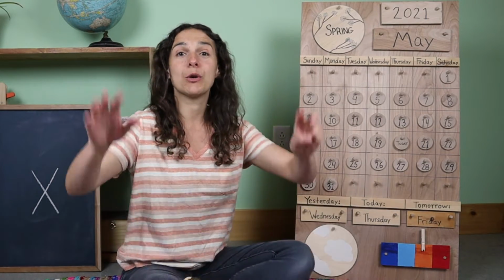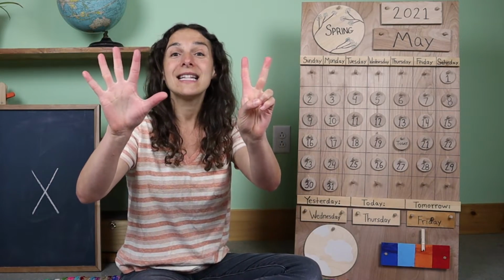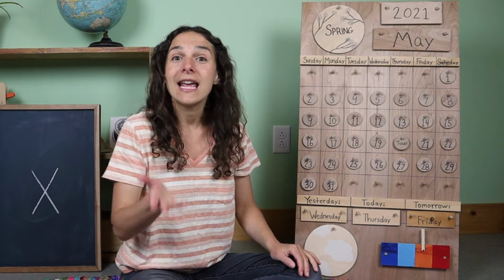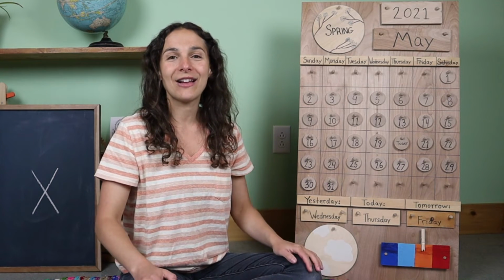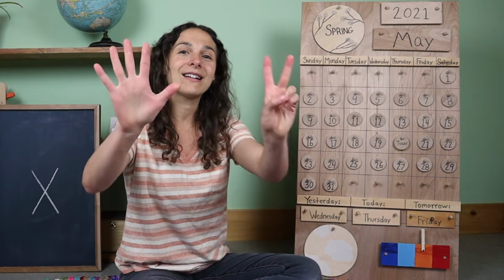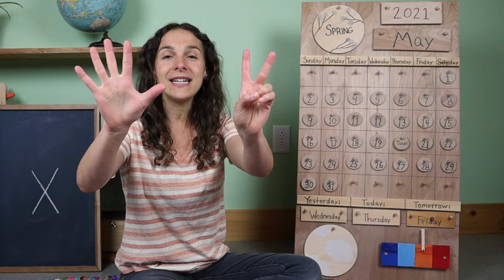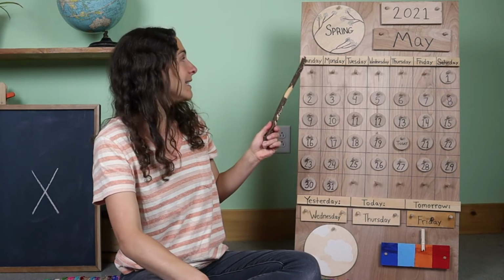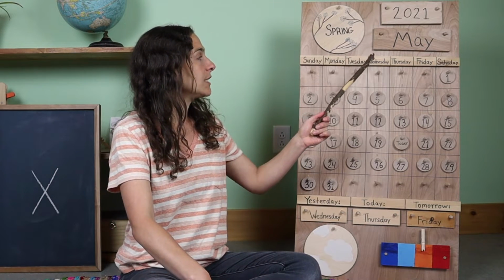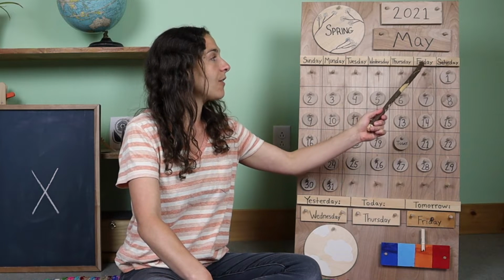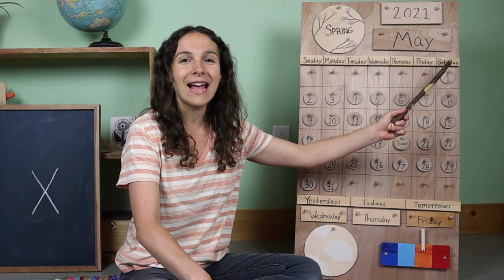And now it's time to hold up 7 fingers like this to sing the Days of the Week song. If you know the words, you can sing along with me. There are 7 days, there are 7 days, there are 7 days in a week. Sunday, Monday, Tuesday, Wednesday, Thursday, Friday, Saturday.